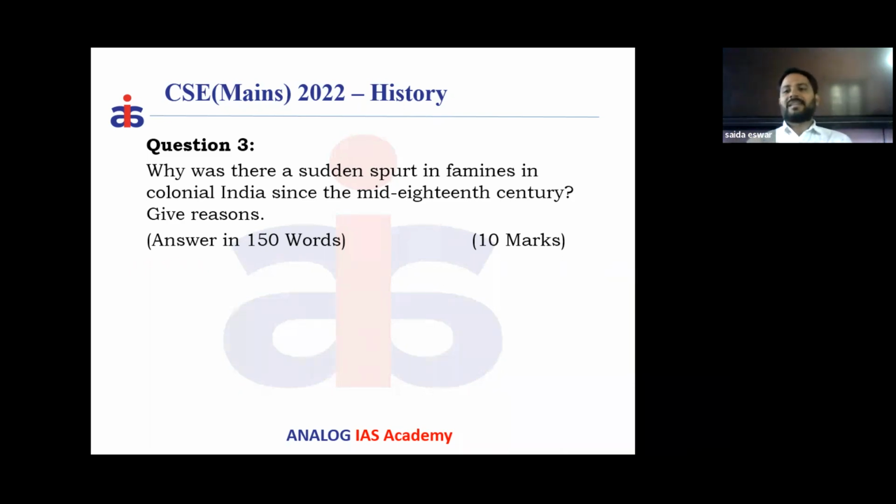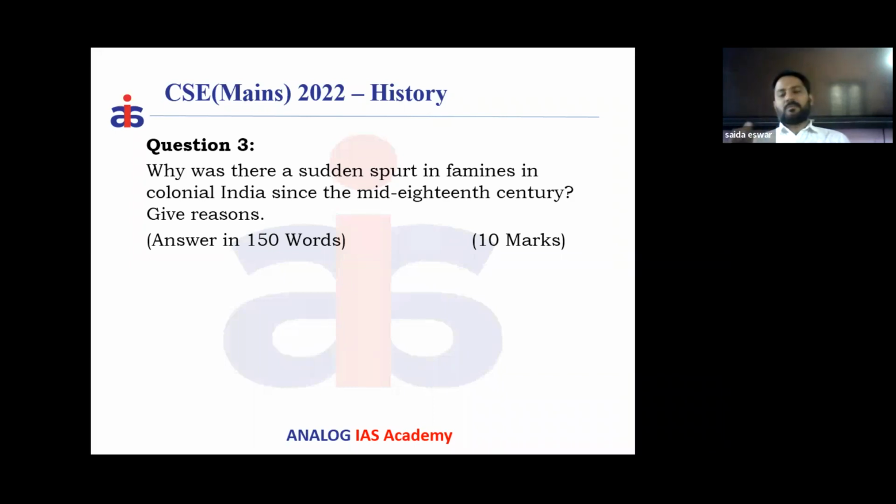Then obviously it created a kind of shortage of food grains in our society. This shortage led to inflation. With that inflation, the people who could afford it got the food grains. All the below middle class and the poorer sections, peasantry, agricultural labor, handicrafts, were not able to get the food grains. That led to starvation and hunger. Finally, it resulted in famines.